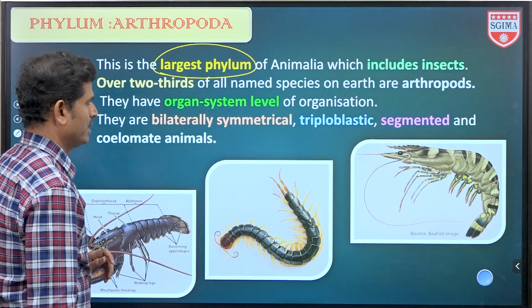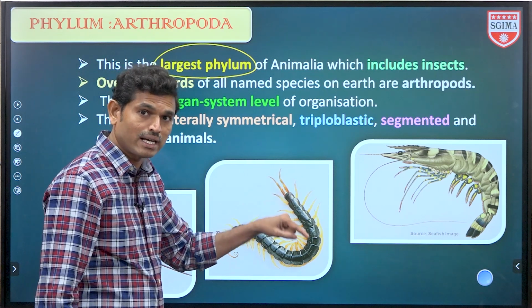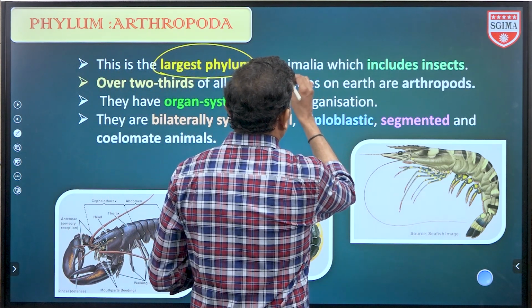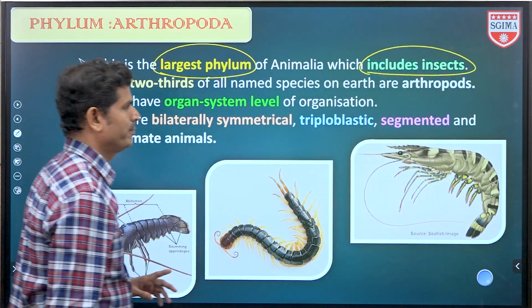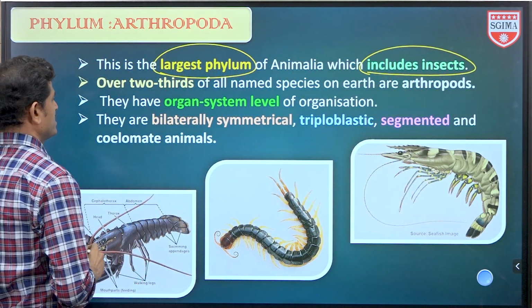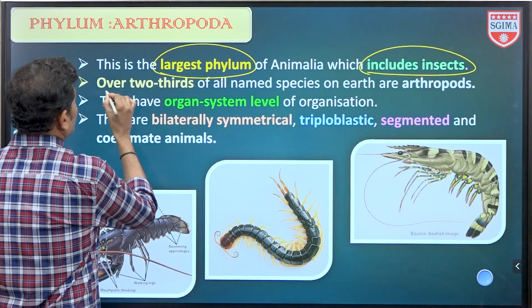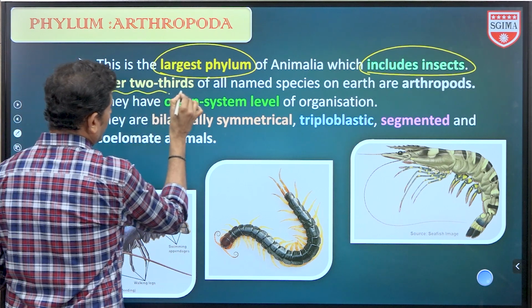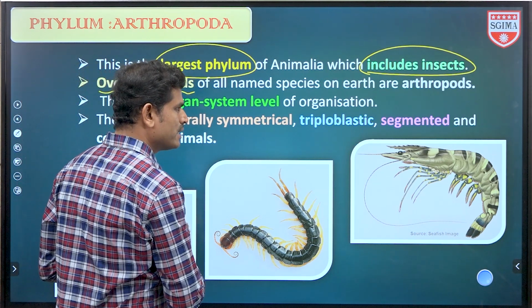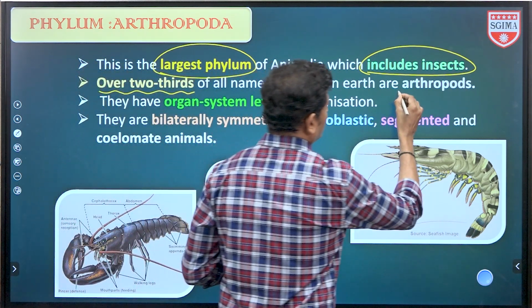Largest phylum it is. And within this phylum, the largest class is Insecta also. This is Insecta, the largest class. Largest phylum, and the largest class also. So over two-thirds of the organisms belong to this class and phylum, Arthropoda.